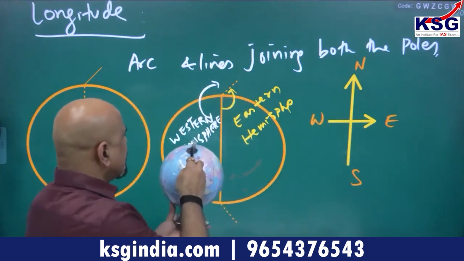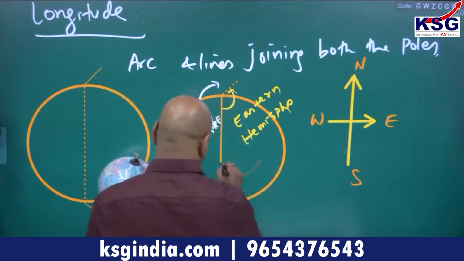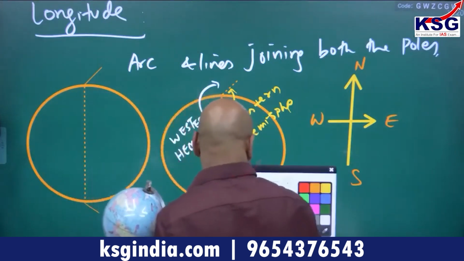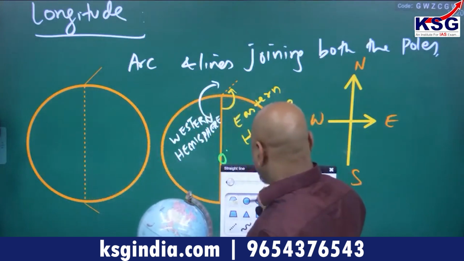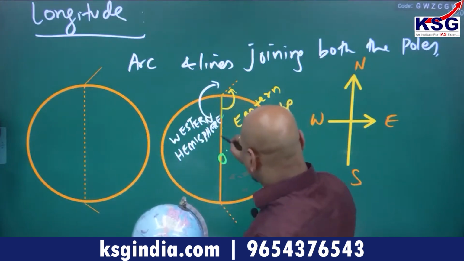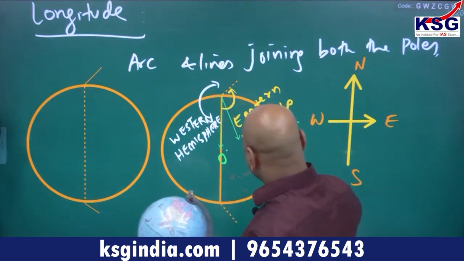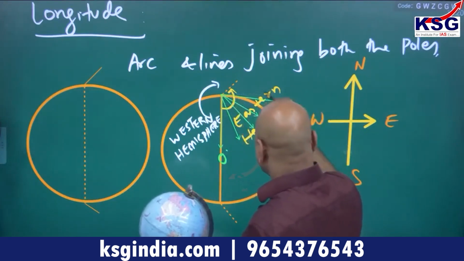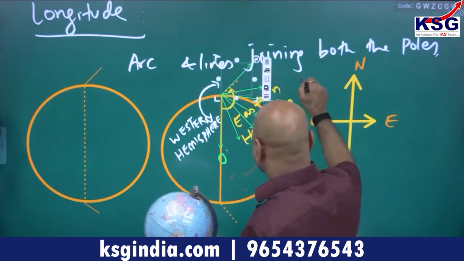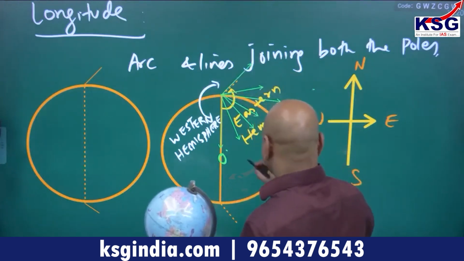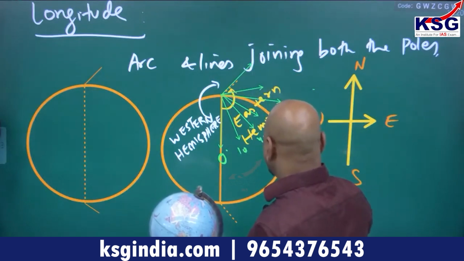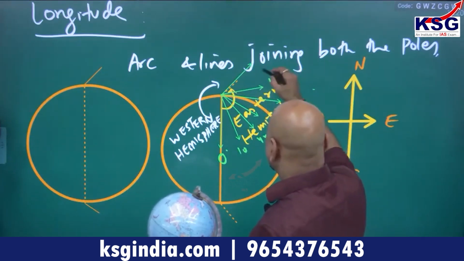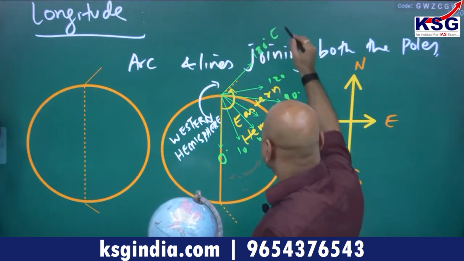In between, if I take 0 degree angle, it will be here. Let us say it is 0 degree, here it is 10, 20, 30, 40 like this, here it is 90 degree, and here this is 180 degree. So 0, 10, 20, 30, 45, 60, 90, 120, 180 degree east.